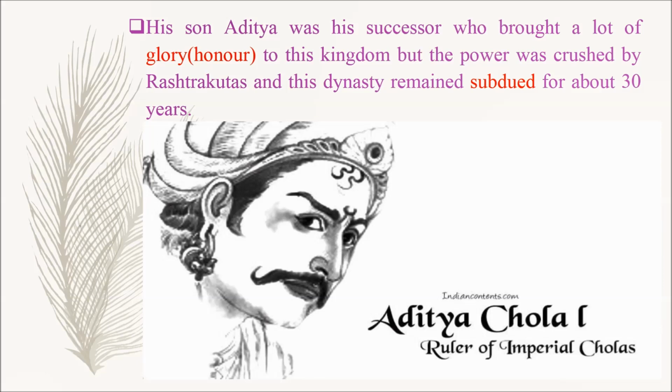His son Aditya was his successor who brought a lot of glory. Here glory means honor to this kingdom, but the power was crushed by Rashtrakutas and this dynasty remained subdued for about 30 years. So what is meant by subdued? Subdue means bring a country or people under control by force.